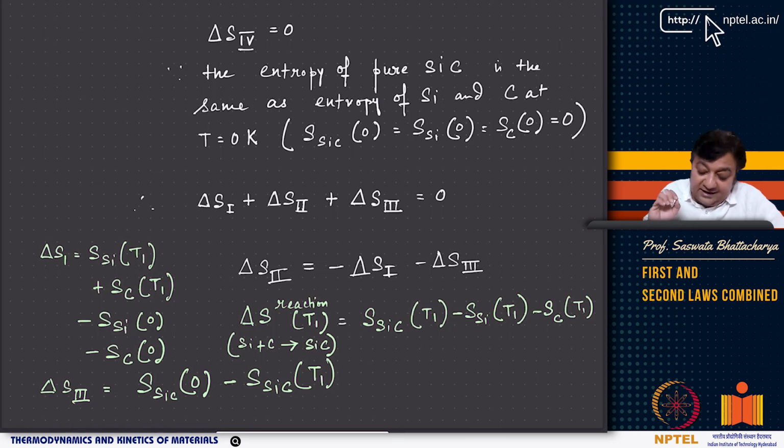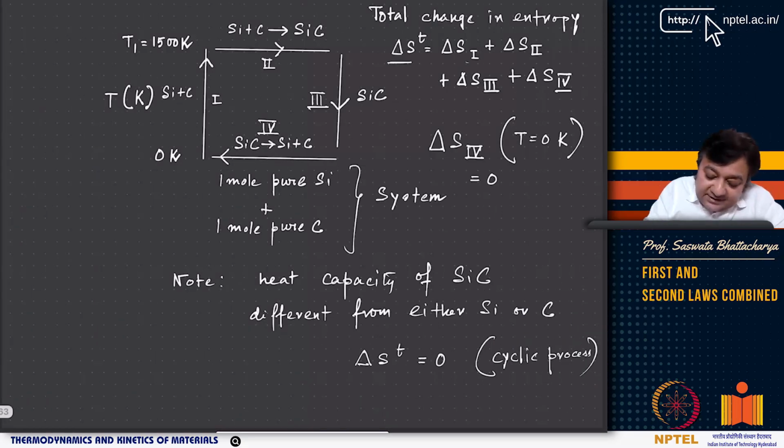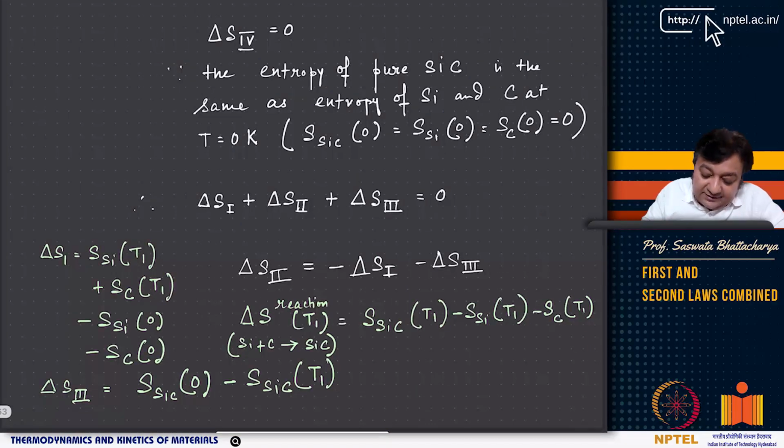Now think of delta S1. What you have is silicon, and what is the process? You are going from 0 to T1. So the change in entropy is S of pure silicon at T1 plus S of pure carbon at T1, minus S of silicon at 0 Kelvin and S of carbon at 0 Kelvin. Now these are 0, this is equal to 0, this is equal to 0. So basically delta S1 is nothing but S_Si plus S_C at temperature T1.